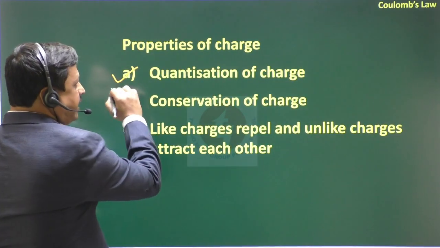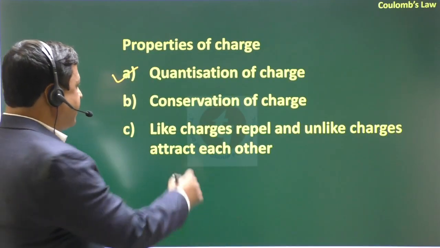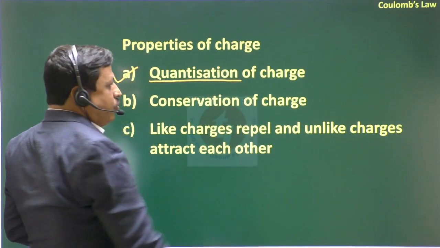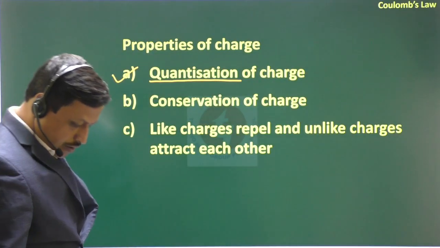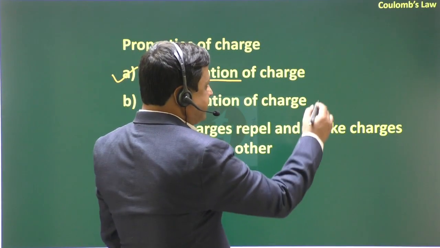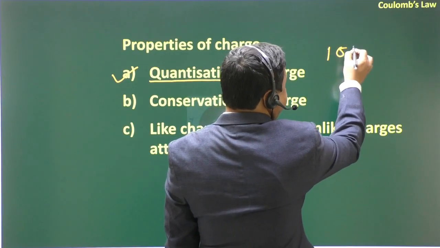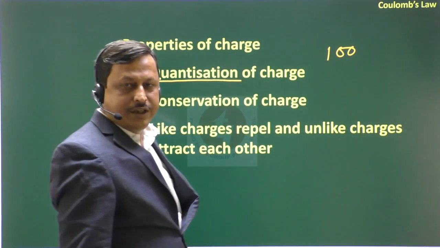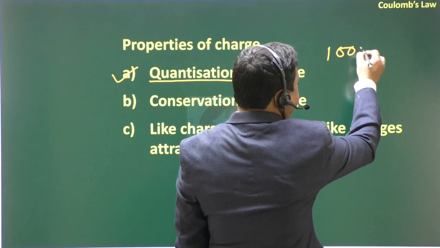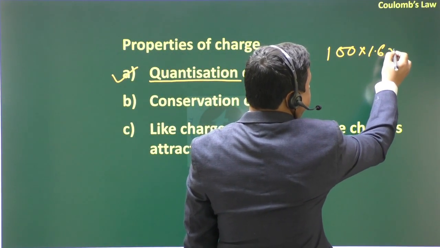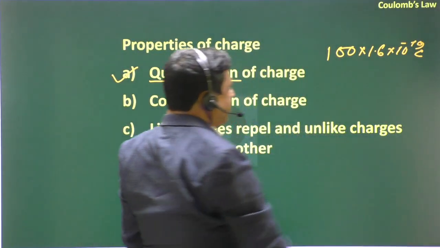First property, quantization of charge. What is the meaning of quantization? Quantization means, when a body is charged, like say a body loses 100 electrons, then we can say that the charge on the body is 100 into 1.6 into 10 to the power minus 19 coulomb, right?